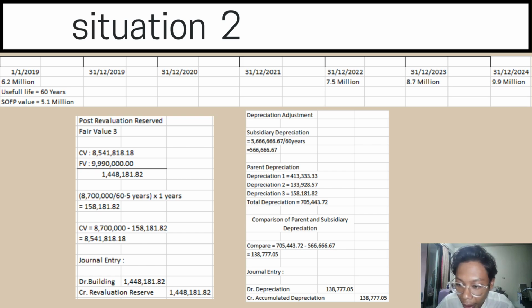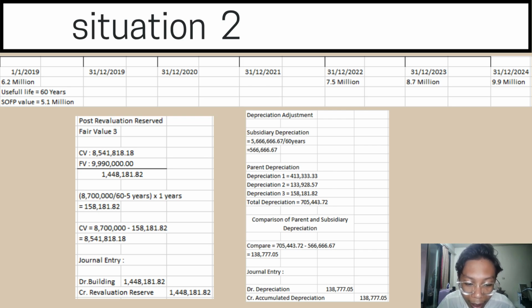The next part is post-revaluation reserve fair value number 3. The fair value given in the question for December 2024 is 9,990,000. So we need to use the fair value of the past, which is 8.7 million, divided by 60 minus 5 years we already used in the timeline as given, and also the 1 year. So we will get the depreciation of 158,181.82.